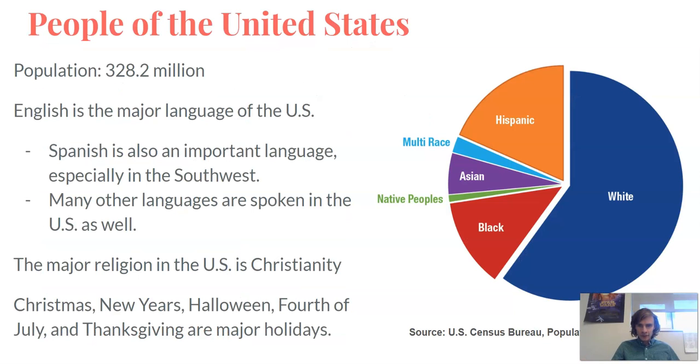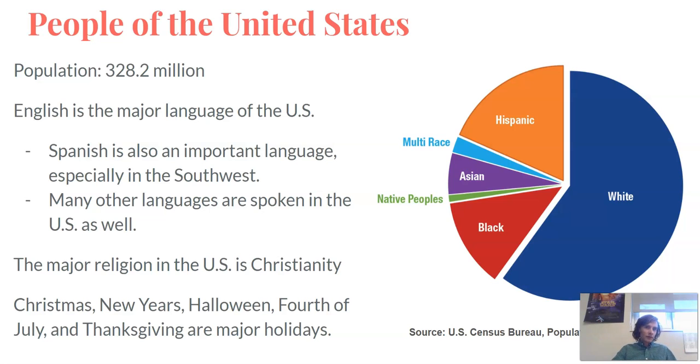Now, who lives here? The population in the United States of America is 328.2 million people. That is the largest country by population in North America. So, a lot of people live here.